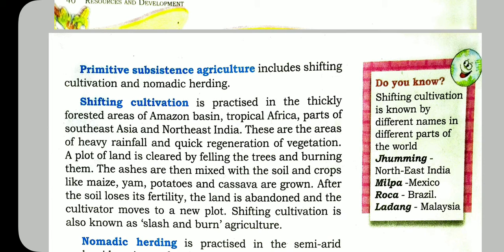So who are the people doing this shifting cultivation? That means some of the people are still living in the world in these areas, like the Amazon basin, tropical Africa, and so on. They do not have their own land, and they are educationally and economically backward. So they have to live in the world, they have to survive. So they practice activities like the rearing of livestock, rearing of animals, and this type of agriculture, shifting cultivation, moving from one place to another place.